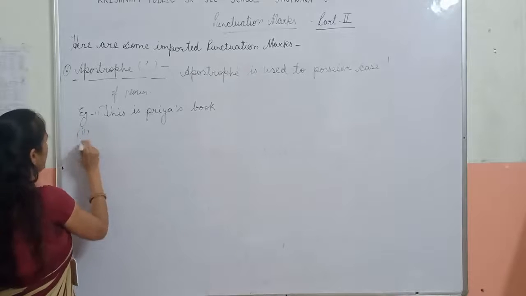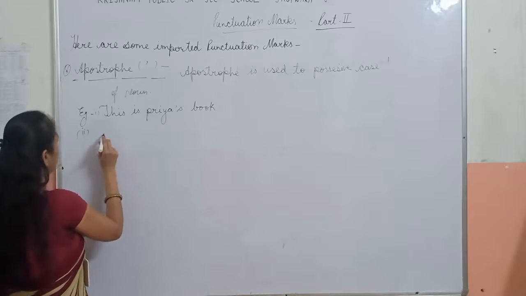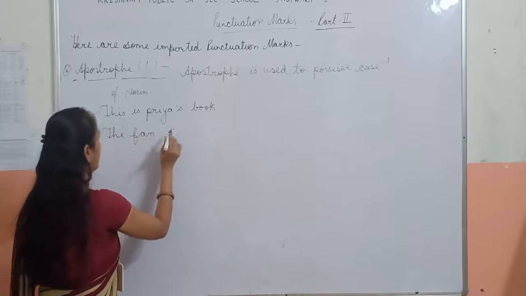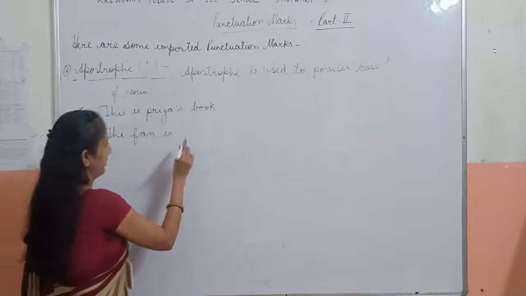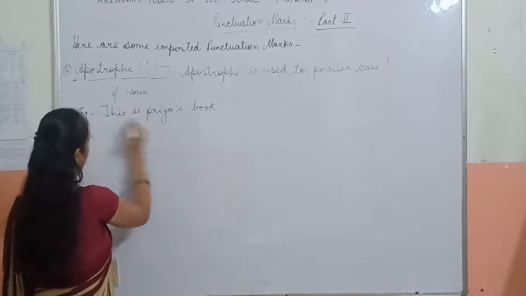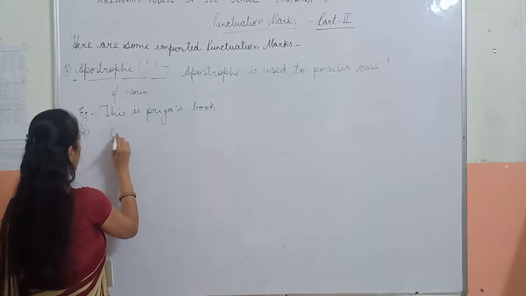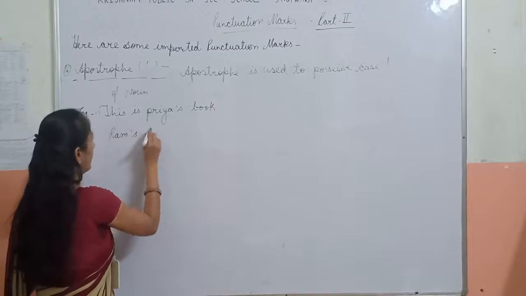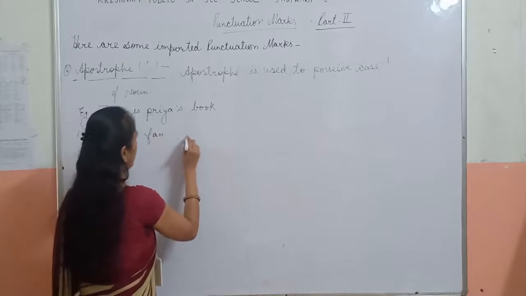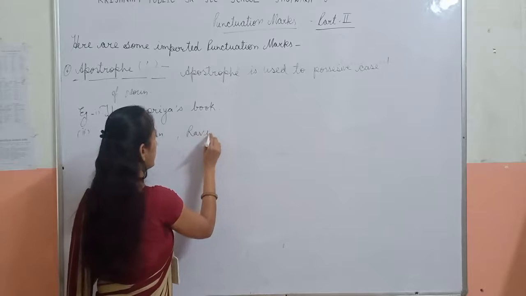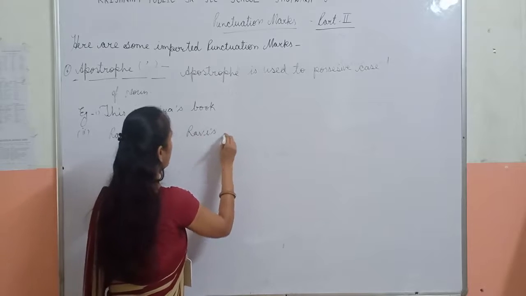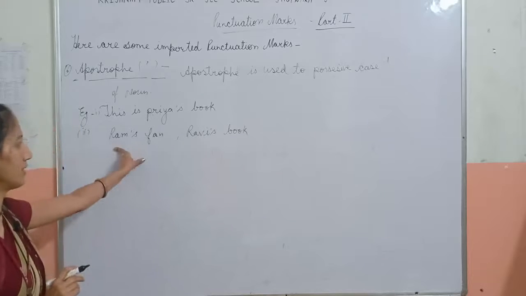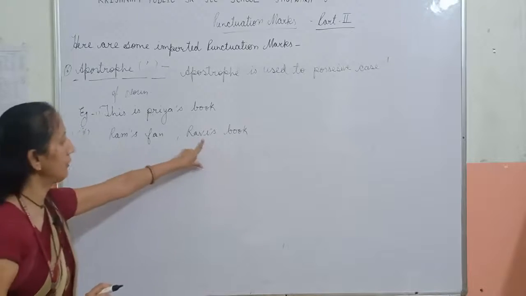The second sentence is, the fan is Ram's fan or Ravi's book. It means these sentences show the possession of Ram and Ravi.